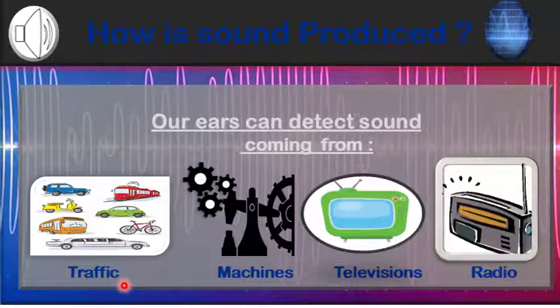My dear students, you can see here the sound coming from the traffic and the sound coming from the operation of machines. When a machine runs, it produces a lot of sound. You can also hear sound from the television and radio as well. There are more sources of sound than these, such as the chirping of birds, the beating of a drum and the guitar as well.